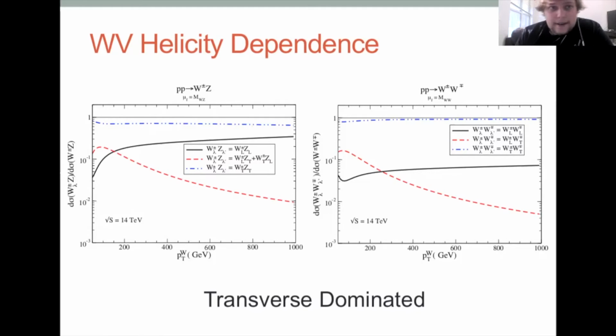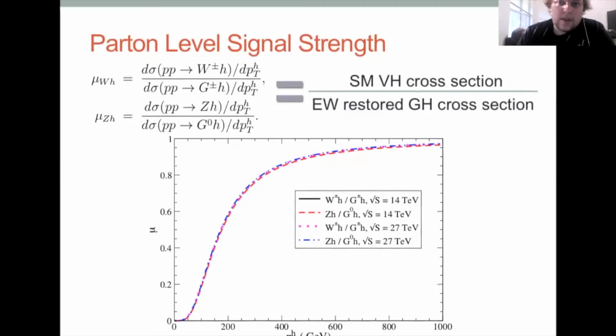But anyway, in this talk, we'll just focus on VH, so WH and ZH. You can take your WH and ZH for either 14 or 27 TeV, depending on if you're interested in high Lumi or high energy LHC, and you can compute a signal strength.